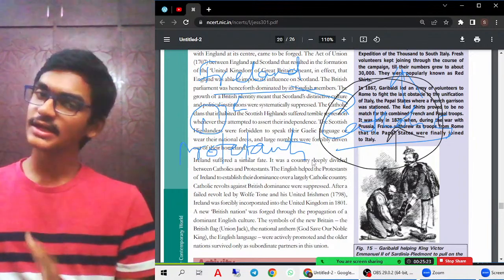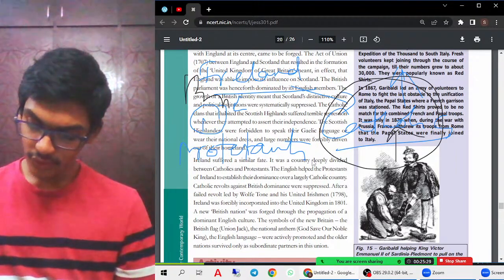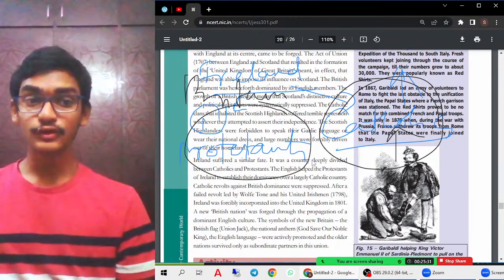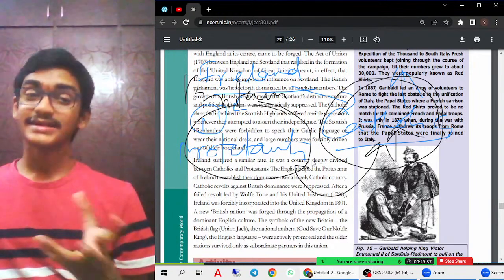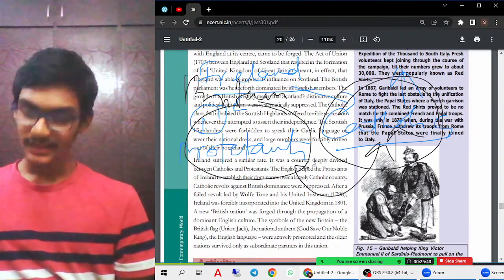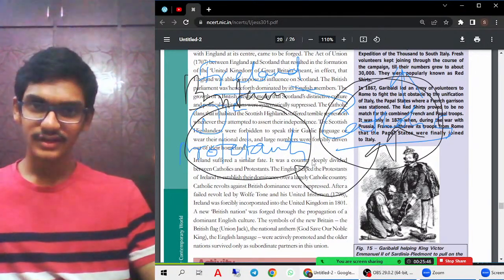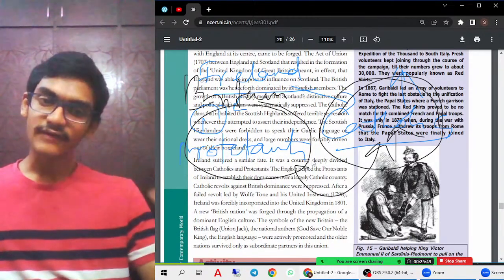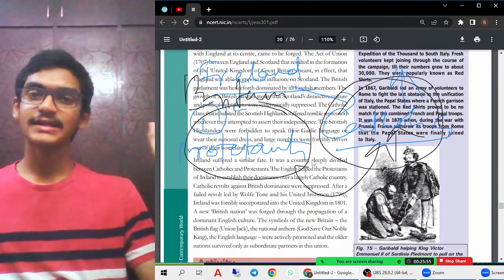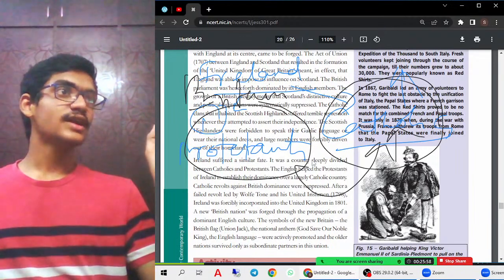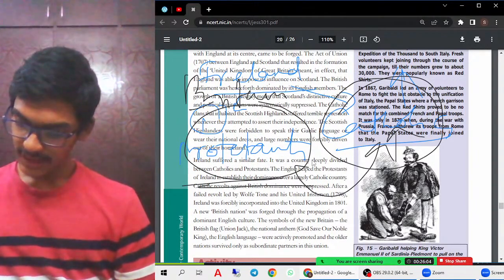So more power was being given to the Catholics. But what happened? Britain took the side of the Protestants. Britain supported the Protestants and they defeated the Catholics, that is, the majority. Why would Britain help the Protestants? Because Britain will not do anything for free; it will do something for its own benefit. So finally, after this war, Ireland was also merged into the United Kingdom of Great Britain, and we can understand that from this.